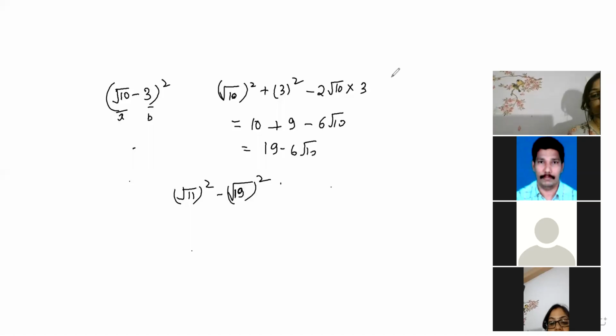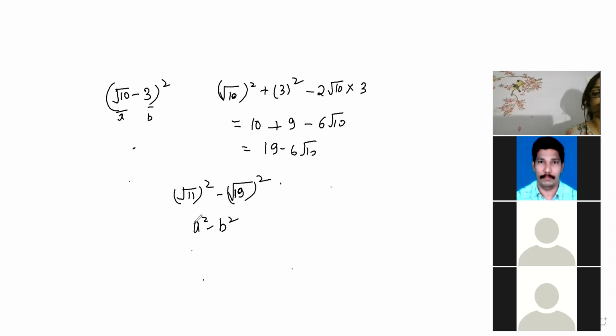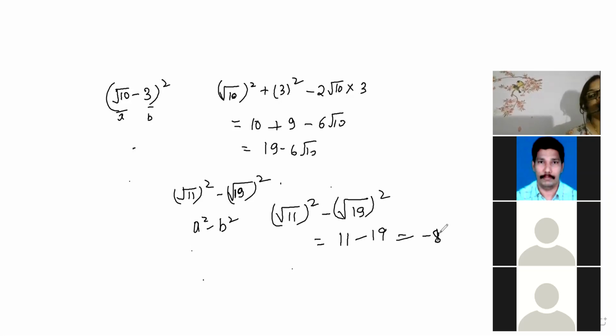Now look here, beta. This comes in the formula a square minus b square. Beta, what is a? A is exactly root under 11. So root under 11 whole square minus root under 19 whole square. So root 11 square means 11, root 19 square means 19. So when 11 minus 19 will be there, minus 8, because 19 is a bigger number and in front of 19 minus is there. So it will become, beta, minus 8.